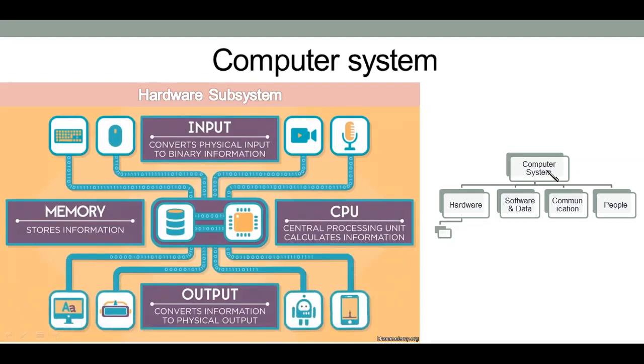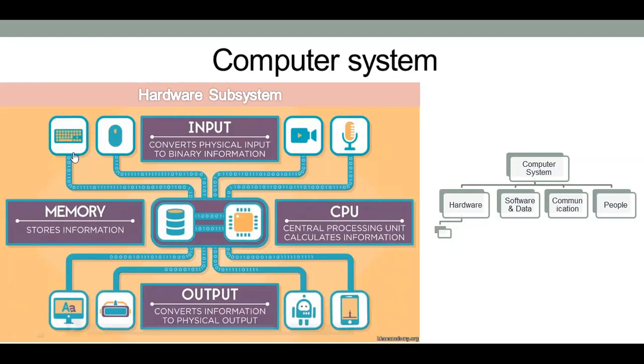The computer is divided into hardware, software, communication, and people. Hardware is divided into input, memory or storage, CPU or processor, and output. Input is divided into keyboard, mouse, camera, and microphone. Now, this input subsystem is divided into these subsystems, and these subsystems take an action.